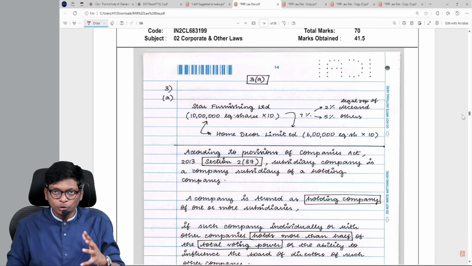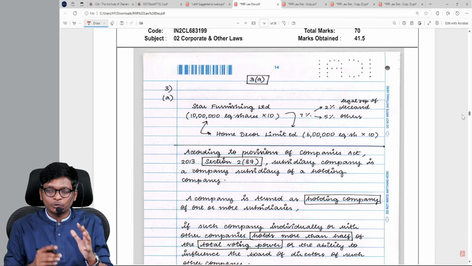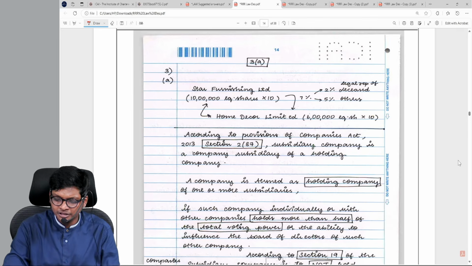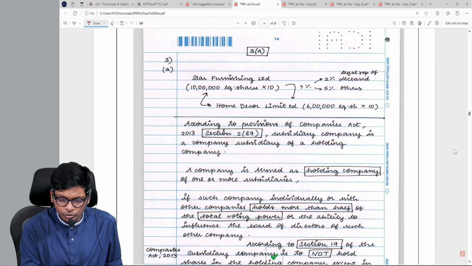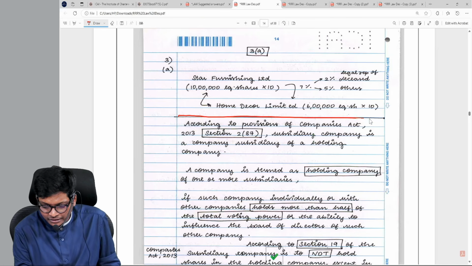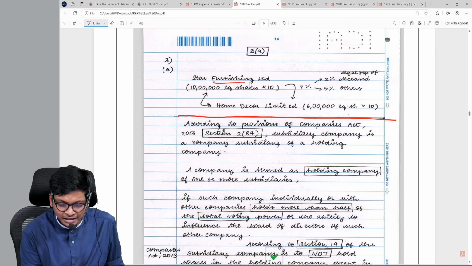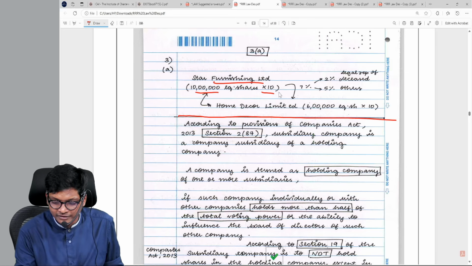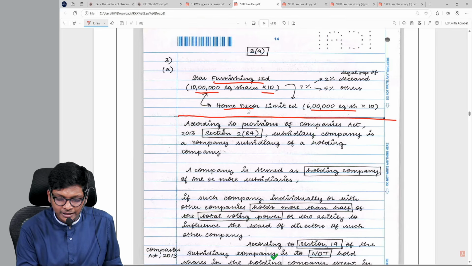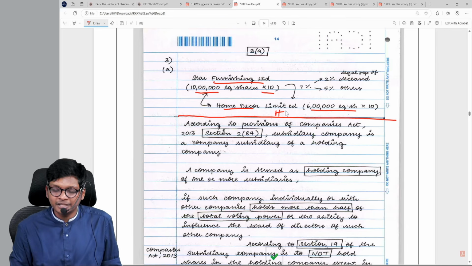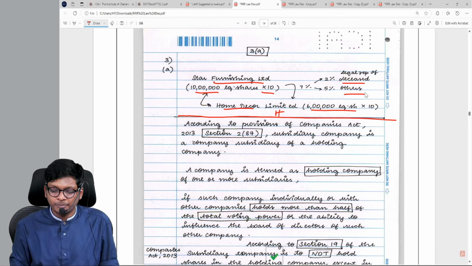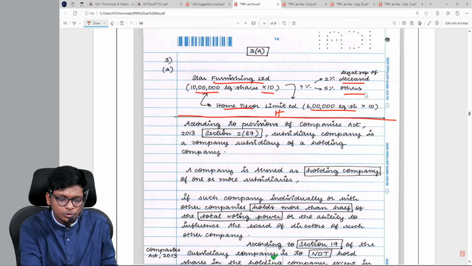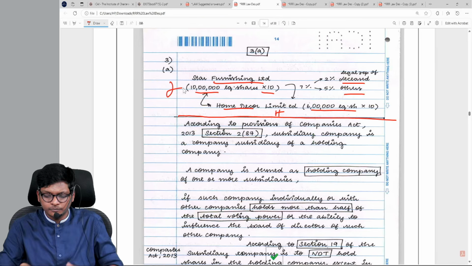Let me explain this with her answer itself. Of course, you are not supposed to understand my answer. That's why I was very fast, for those who know the provision. If you don't know, now look at this. Look how beautifully she's explaining. First she put a line and she's writing for herself. Star Furnishing, 10 lakh equity shares of 10, out of which Home Decor 6 lakhs. So therefore, Home Decor is a holding company. And the subsidiary over 10 lakhs, they're giving breakup, 2% deceased, 5% others. She's put the facts, no marks for that. It's for her own satisfaction.